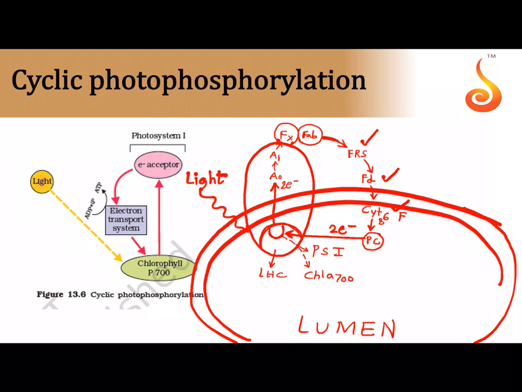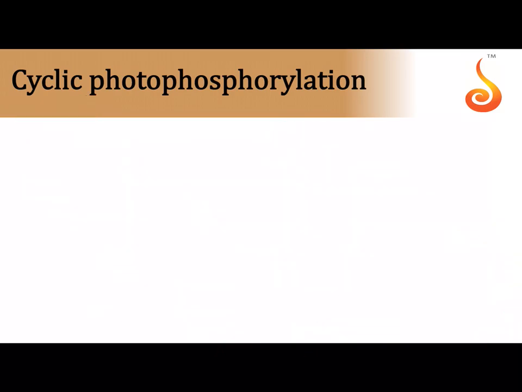If you remember in the Z scheme, the electron that left PS2 did not come back to PS2, but here the electron comes back to PS1, and that's why it is a cyclic process, isn't it? It is like a cycle. Whatever electron went out of chlorophyll A 700, through plastocyanin, it is coming back to chlorophyll A 700. Did you understand? As a result, this is referred to as cyclic photophosphorylation.